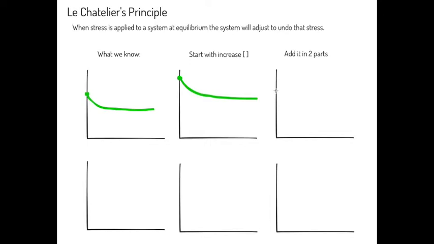Let's say we add this in two parts. The first part goes down and equilibrates. Once this happens, we add some more, and then when that occurs, it equilibrates again. Now what we see here is that whether we add it in one step or two steps, the system overall is this larger size. Consequently, equilibrium is at the same position. So it doesn't matter how we add the reactants. Based on the size of the system, the equilibrium positions are going to be the same.